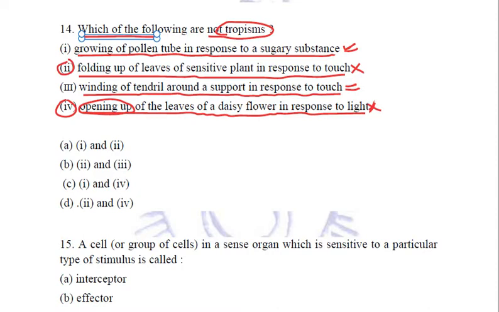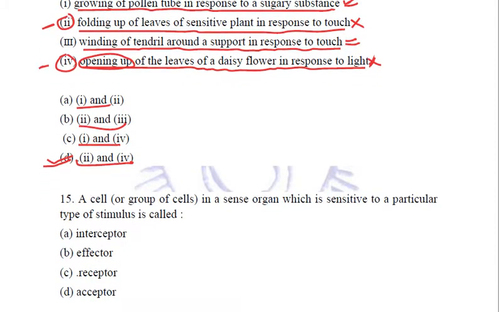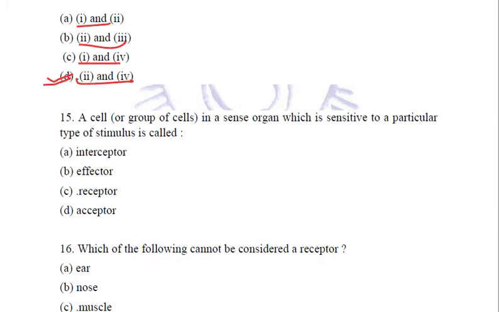And in the question, it has been asked which of the following are not tropisms. So we will mark the option containing second and fourth. If we relate first and second, second and third, first and fourth, second and fourth, D is the correct answer. Second and fourth options are not tropisms. Clear? Let's see what the examiner is asking in the next question.